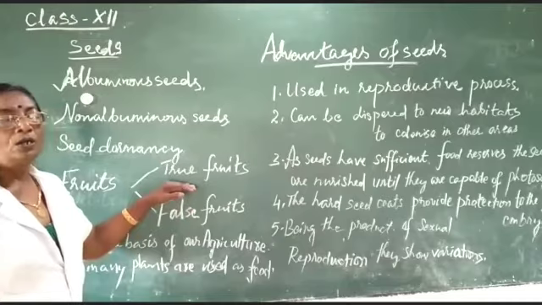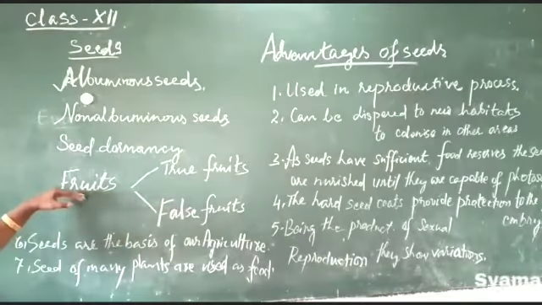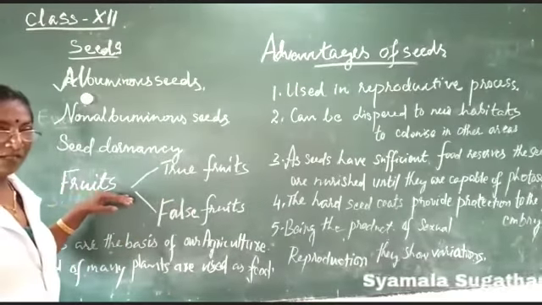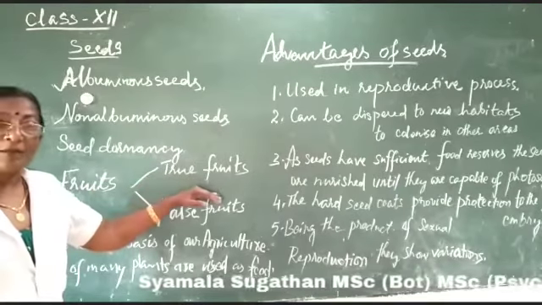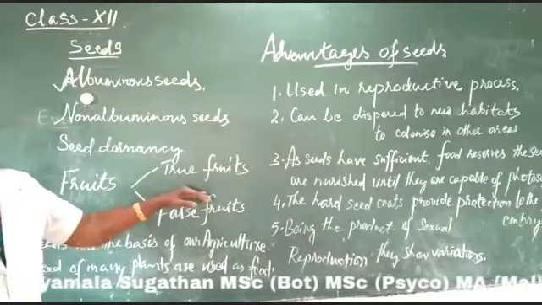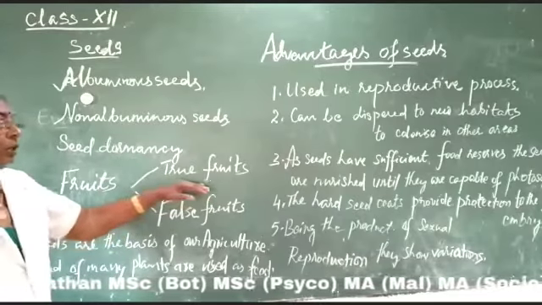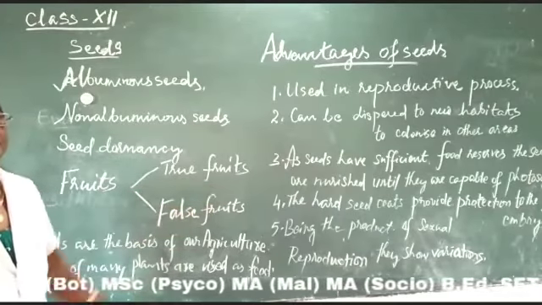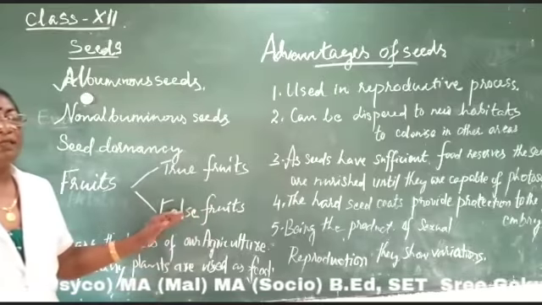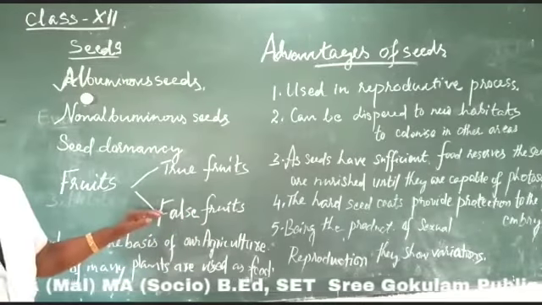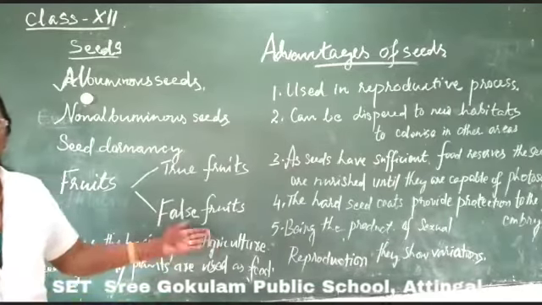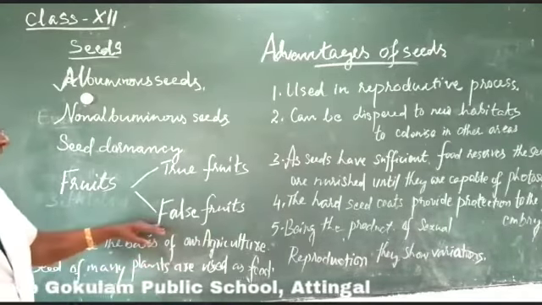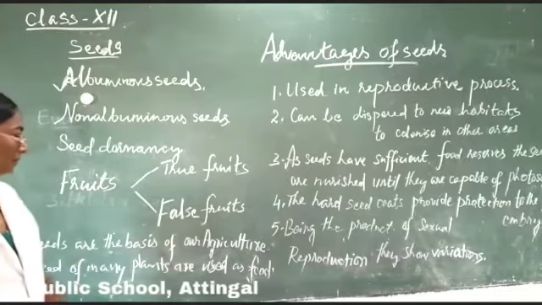True fruits originate from the mature ovary, or a ripened ovary develops into fruit. Such fruits are called true fruits. And in certain cases like strawberry, apple, pear, etc., the thalamus also contributes in the formation of the fruits. Such fruits are known by the name false fruit.